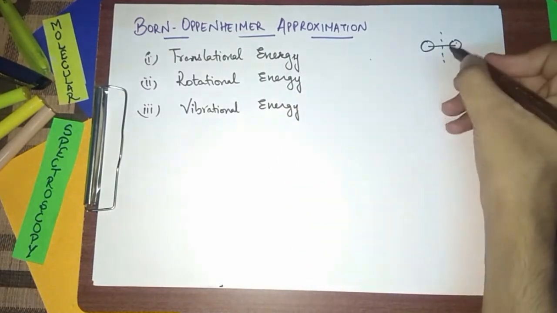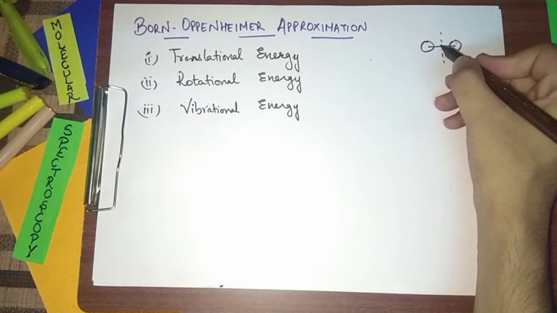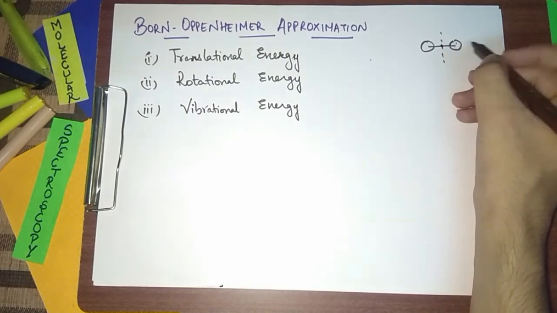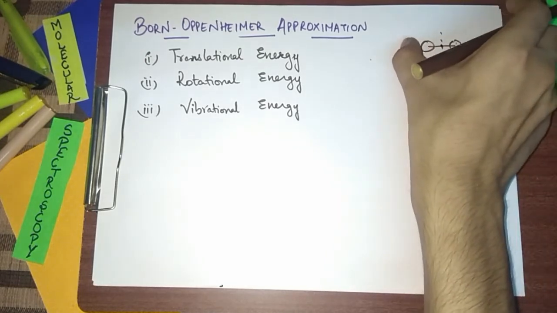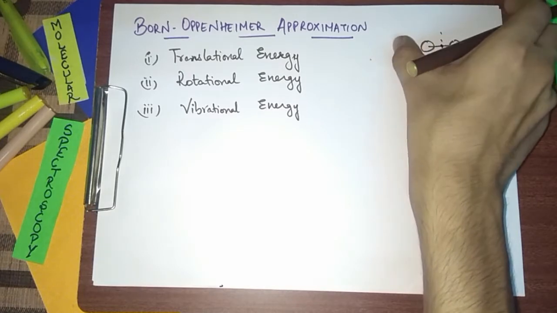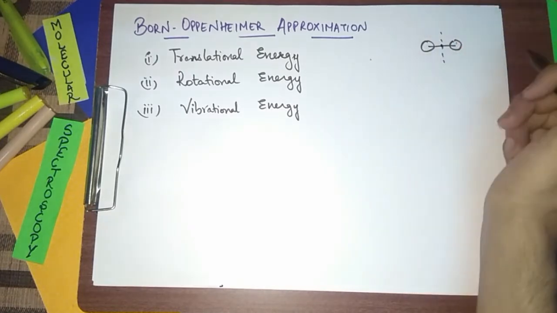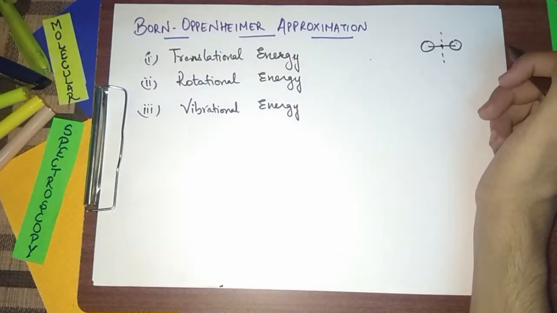This molecule has a center of gravity here. This center of gravity will not move as in the translational motion, but the molecule moves to and fro, means it will relax and then contract, relax and then contract. This is the main vibrational energy.